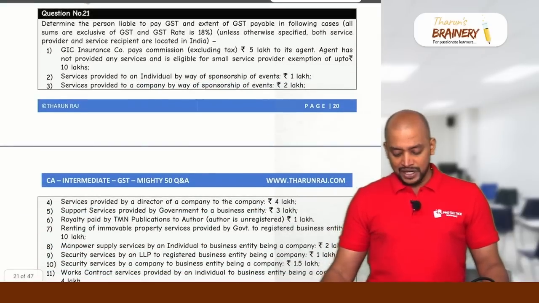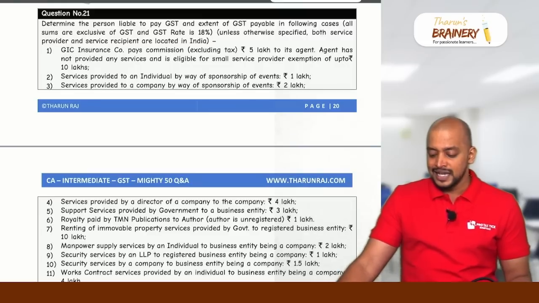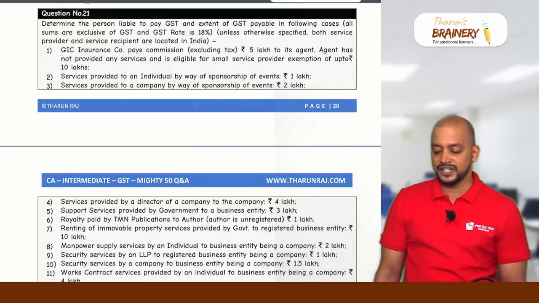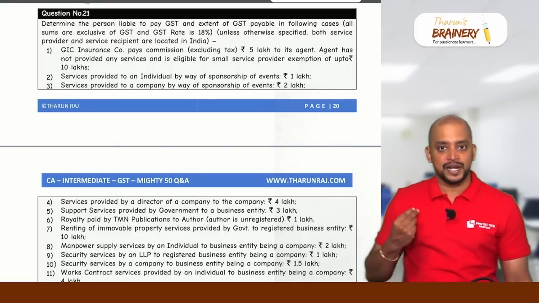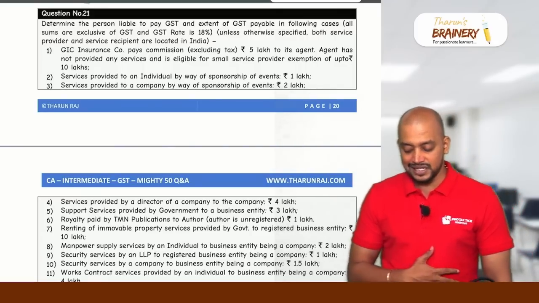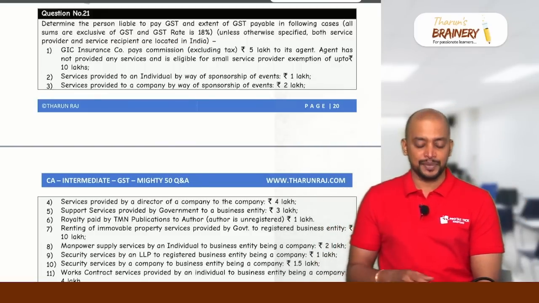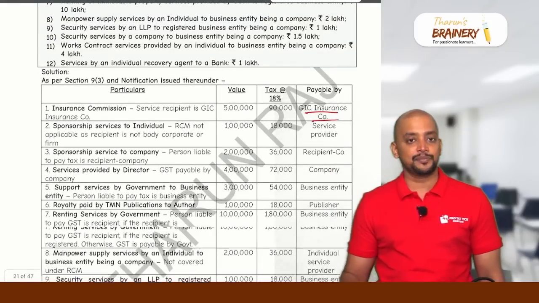Then question number 21. This question is related to who is liable to pay GST. Determine the person liable to pay GST and extent of GST payable in the following cases. All sums are exclusive of GST and GST rate is 18%. Unless otherwise specified, both service provider and recipient are located in India. GIC Insurance Company pays commission of 5 lakhs to its agent. Agent has not provided any service and is eligible for exemption. So in case of service provided by insurance agent to insurance company, the liability to pay GST is on the insurance company. So here GIC Insurance Company shall pay GST.